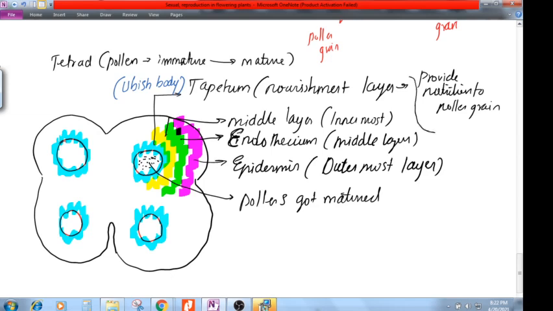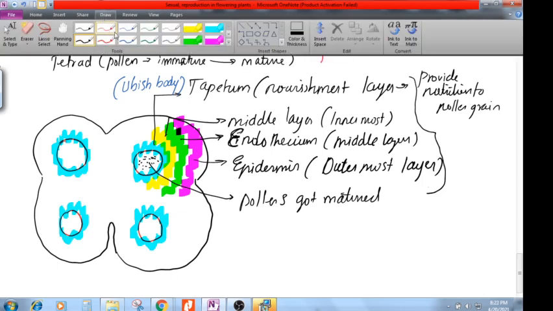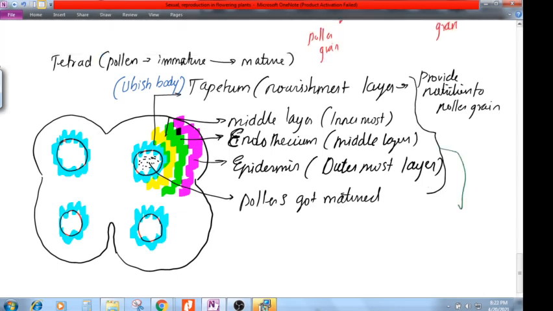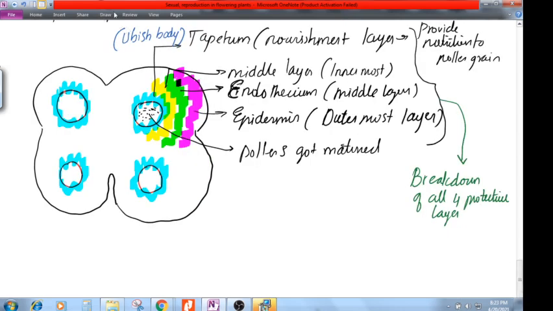Remember, all these layers are going to be broken down, by the process of breakdown of all 4 protective layers. And that process is called, anyone? What is the process called? Dehiscence. Called dehiscence. So let me write here: the breakdown of all 4 protective layers is called dehiscence. So dehiscence is nothing but breakdown of all protective layers.